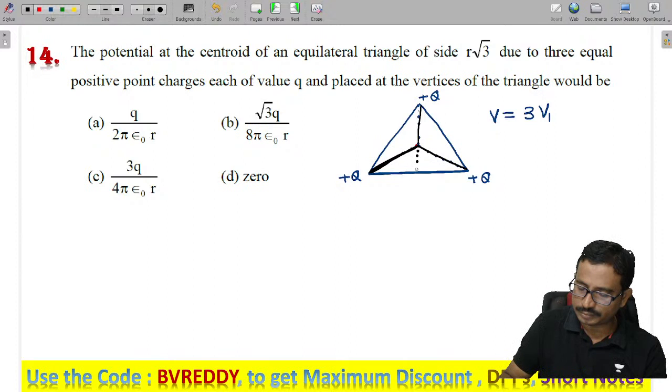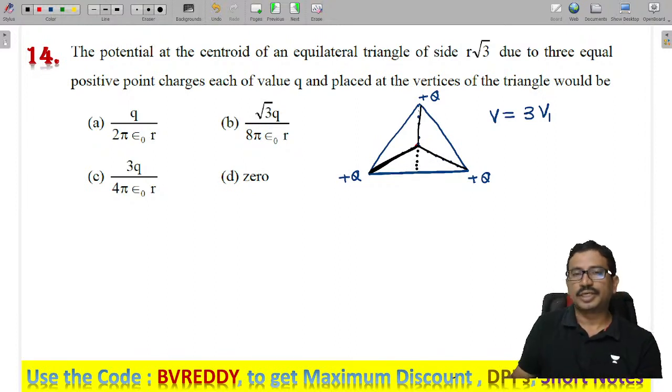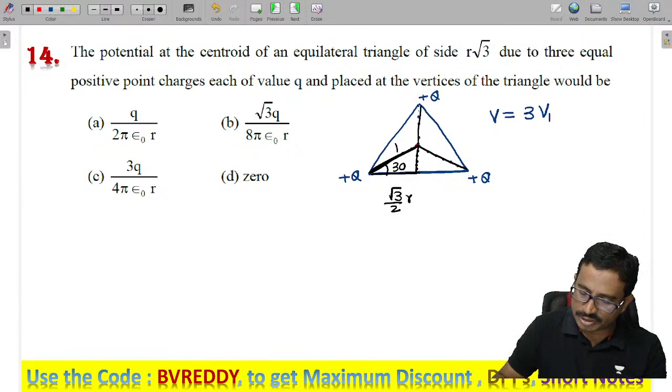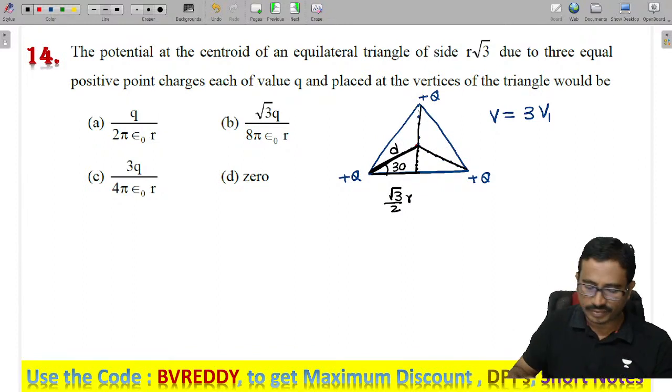Now how much is this distance, you tell me. This distance is given as root 3 by 2 into r, and this angle is 30 degrees. I need this distance; if I call it d, what can I say here?